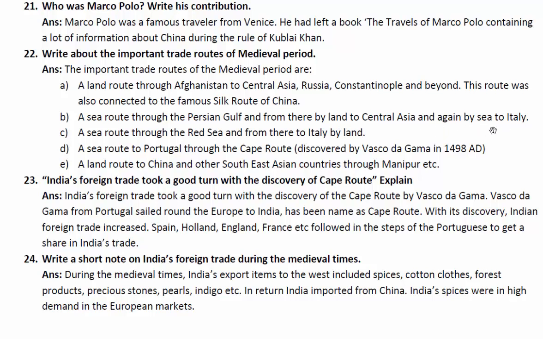A sea route through the Red Sea, and from there to Italy by land. A sea route to Portugal through the Cape Route discovered by Vasco da Gama in 1498 AD. A land route to China and other Southeast Asian countries through Manipur. So Manipur is also included in the trade routes of the medieval period.